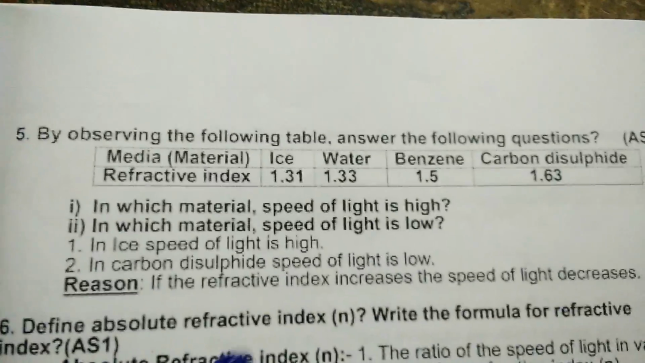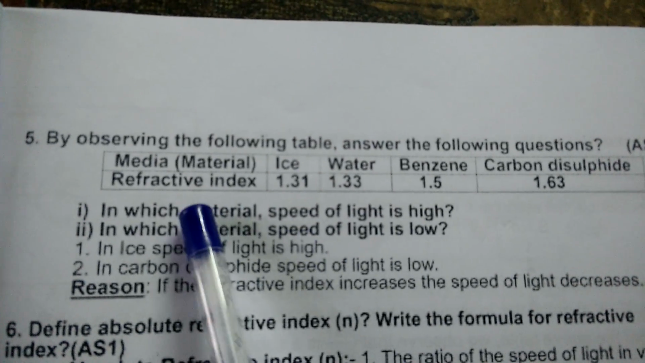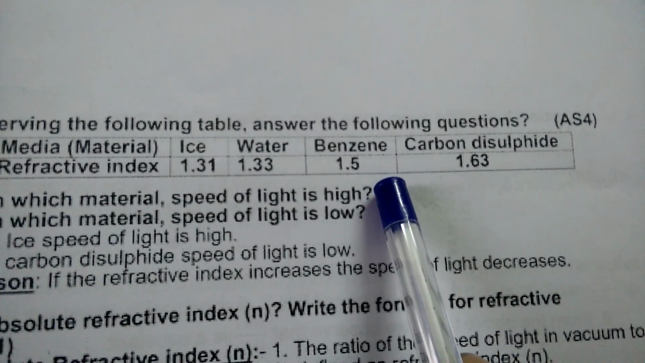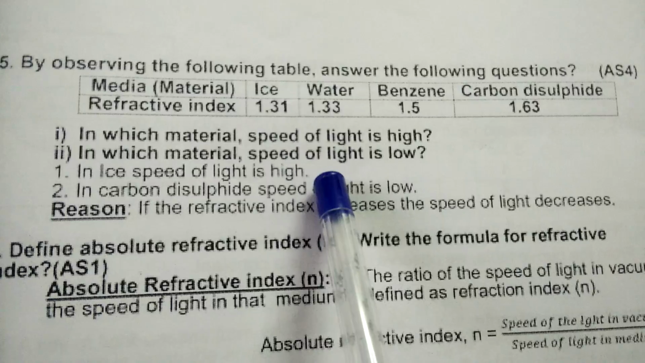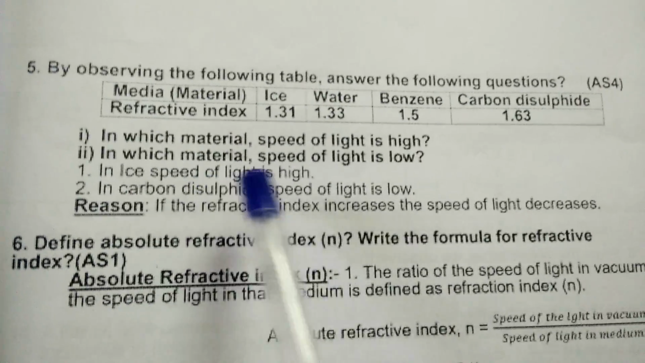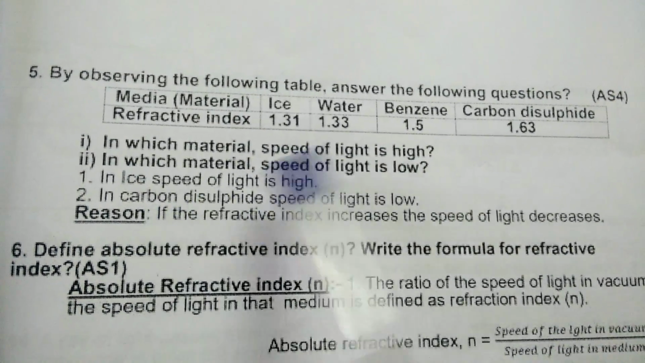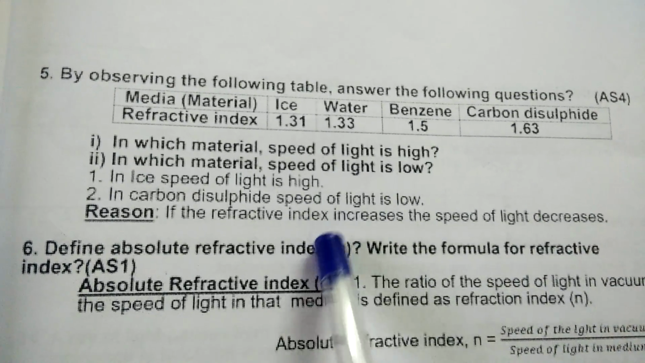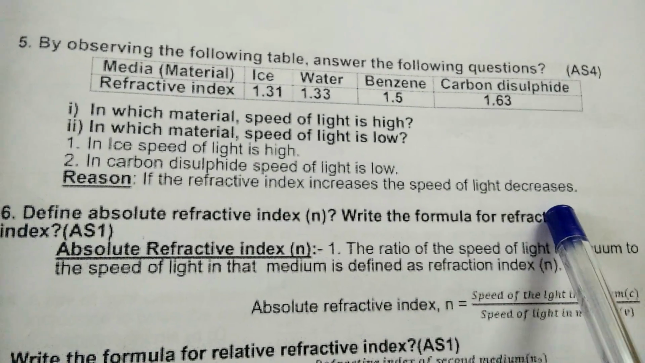Next, by observing the following table, answer the following questions. Media, material, refractive index. Ice 1.31, water 1.33, benzene 1.5, carbon disulfide 1.63. In which material speed of light is high? In which material speed of light is low? In ice, speed of light is high antandi. Next, in carbon disulfide the speed of light is low antandi. So haiga unte takku chupistundi. Reason, if the refractive index increases, the speed of light decreases.